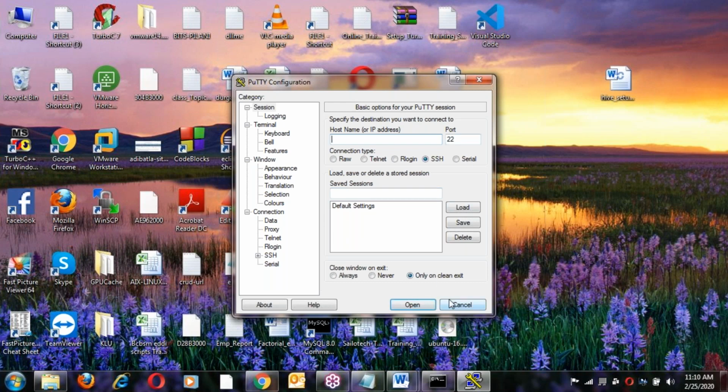This is called freeware. It can be downloaded free of cost and you can use it, without paying, no licensing. So this is called freeware. We can't modify it.